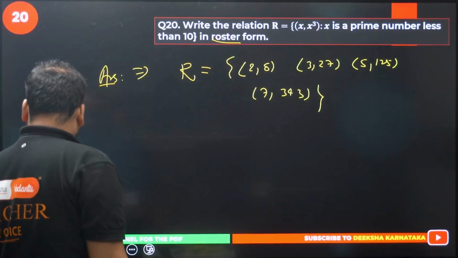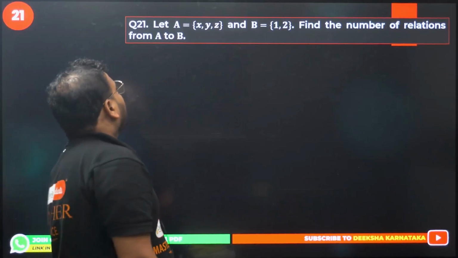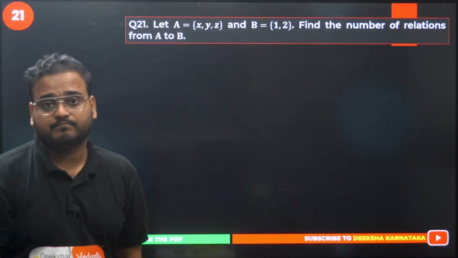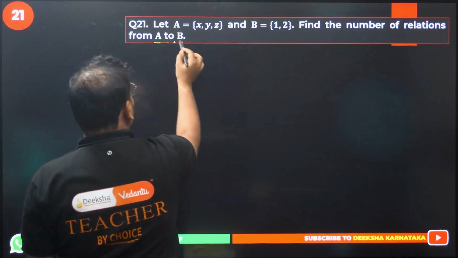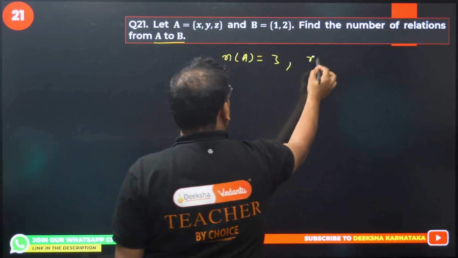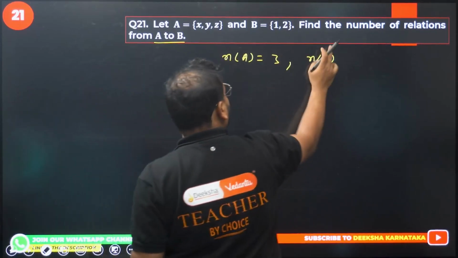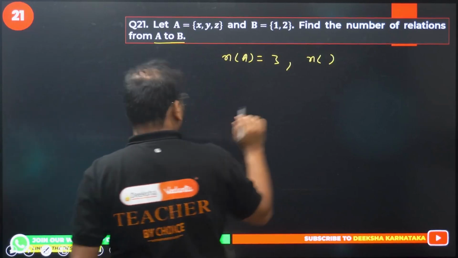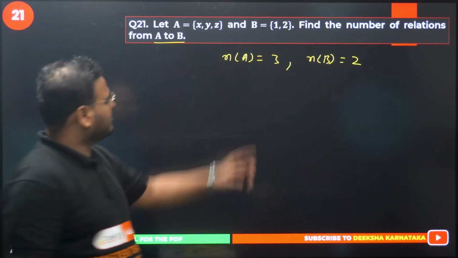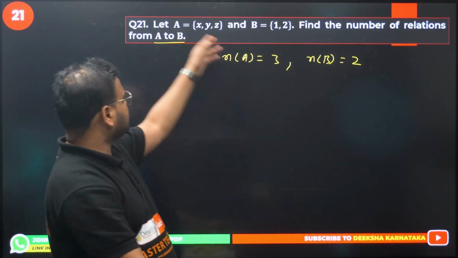Question number 21 now. Let A equal to x, y, z and B equal to 1, 2. Find the number of relations from A to B. Same thing, sir. We just learned it in detail. n(A) is 3. n(B) is what? Sorry, I wrote 2. My mistake, I'll change that. n(B) is 2. They've given two elements in the set B, and A has 3 elements x, y, z.